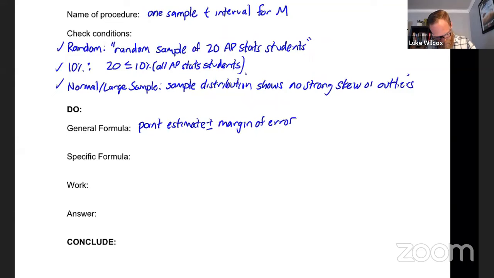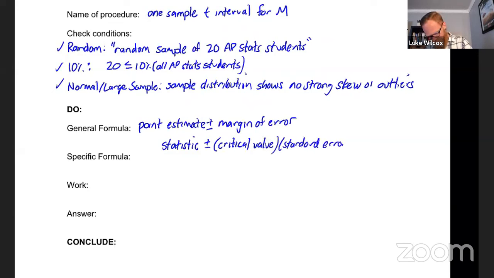Now, on the formula sheet for the AP exam, you have a different version of this, which is statistic plus or minus your critical value multiplied by the standard error of the statistic. And we are ready now to give us our specific formula. The statistic here is x bar, that's our sample mean. We know the critical value has to be a t star value. And then the standard error, which is also on the formula sheet, is s over the square root of n.